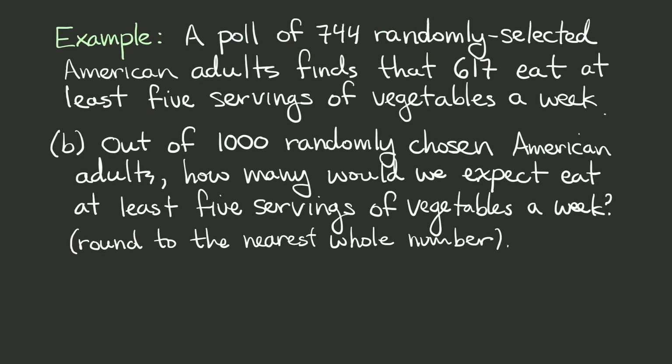Continuing the same example, we're asked, out of 1,000 randomly chosen American adults, how many would we expect to eat at least 5 servings of vegetables a week? Well, to compute this, the expected value, or the expected number of adults out of 1,000 adults who would eat at least 5 servings of vegetables a week, is going to be computed by taking the number of trials and multiplying by the probability.